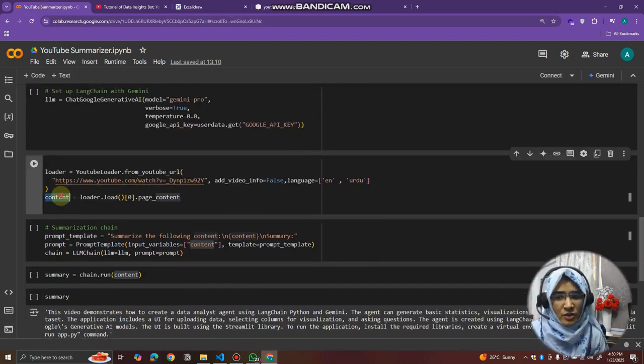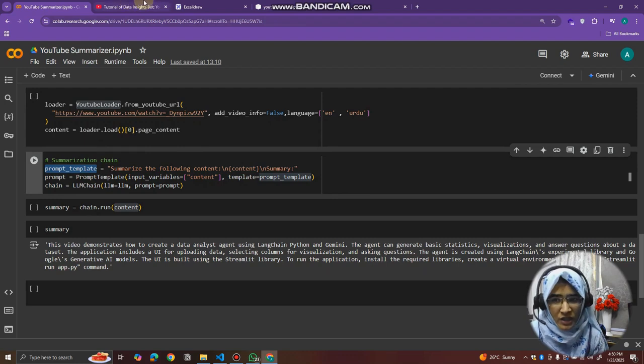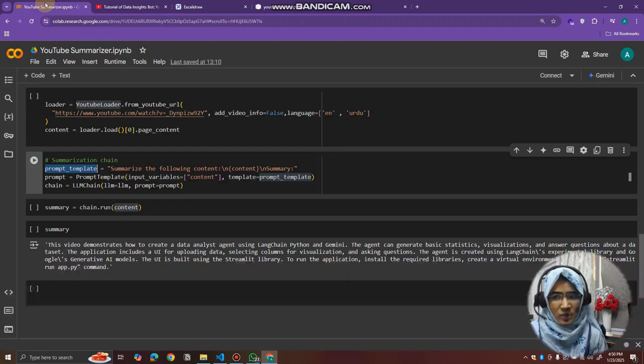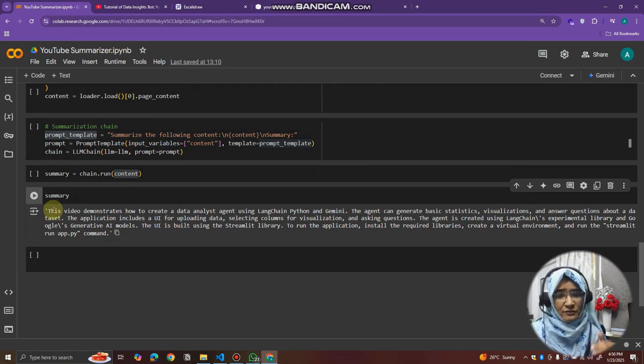After getting the content from that library, we pass that content into the prompt, just like here. We get the content, we pass it to the prompt, and we have the LLM, and through this LLM and prompt we create the chain, and that chain is passed the content. So yeah, that's how it worked. And this is the summary we got. The task we wanted to do is done.